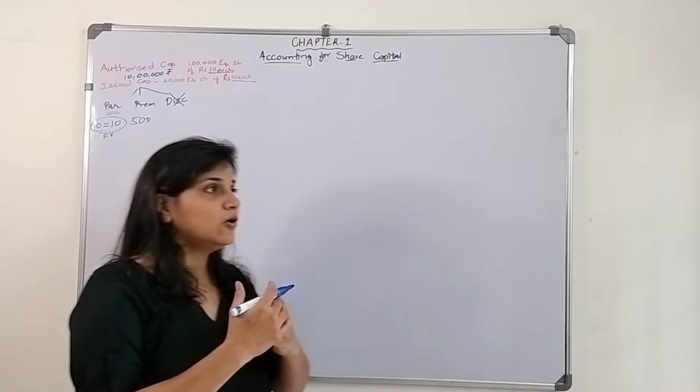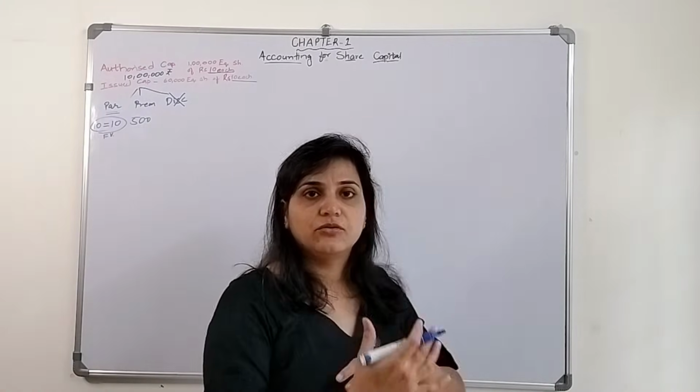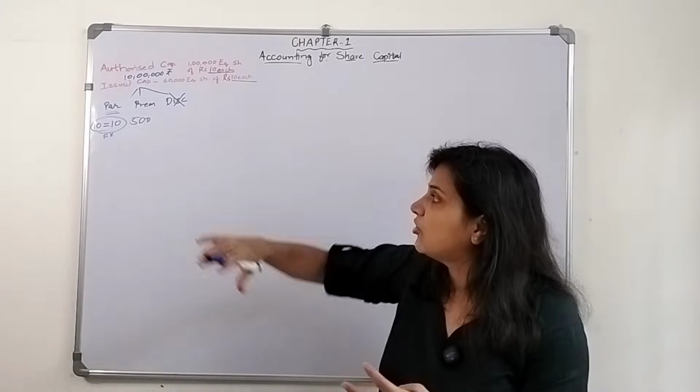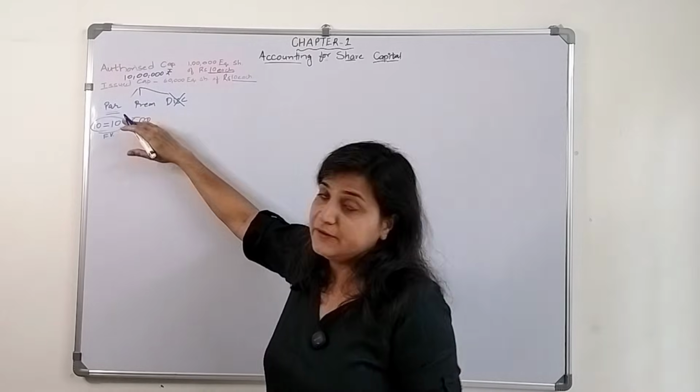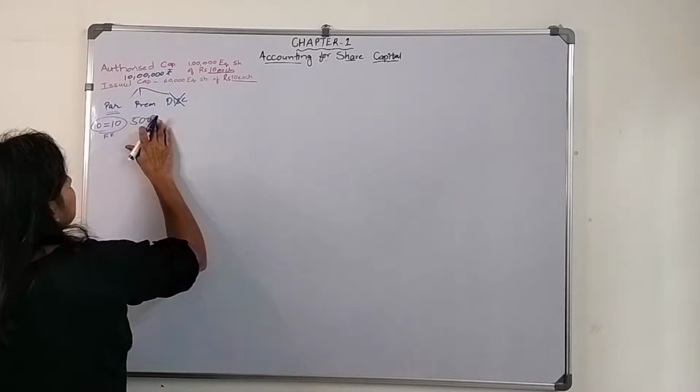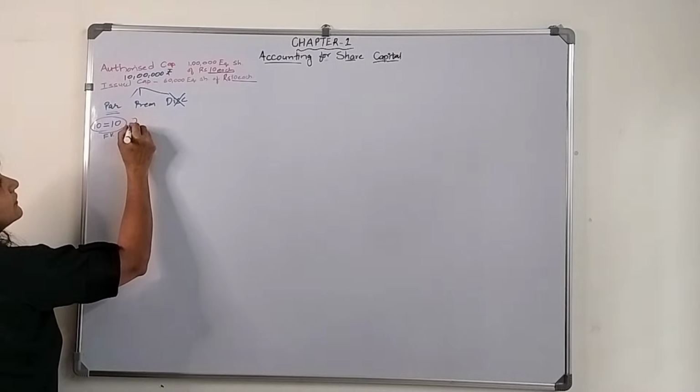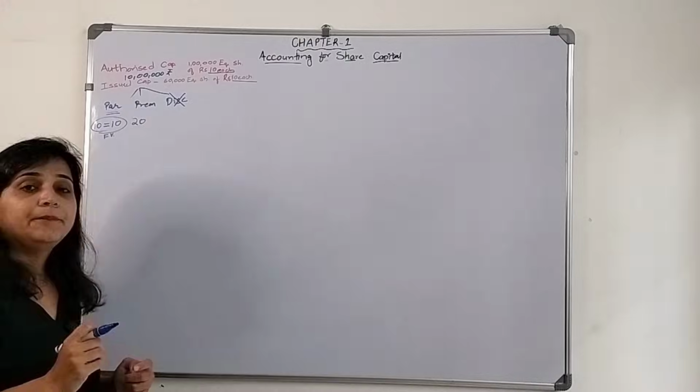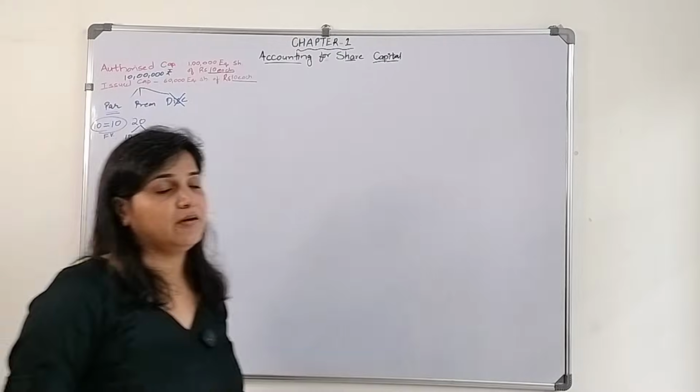It depends upon the company's value, company's prestige, and all those things. Let's say the premium amount in this situation is 10 rupees, with a face value of 10 rupees.